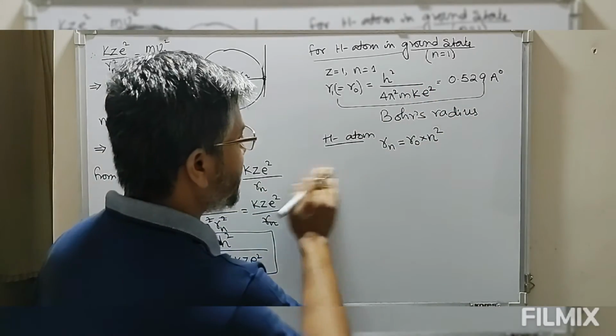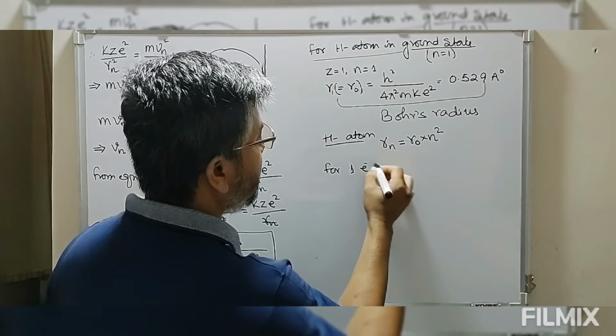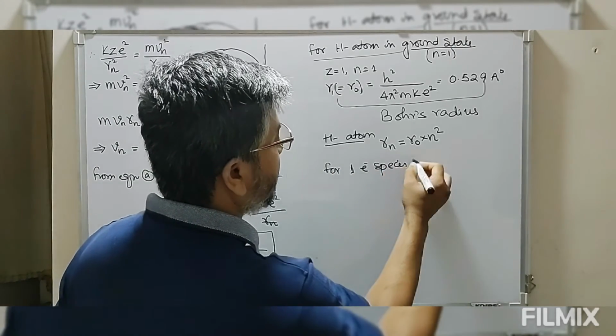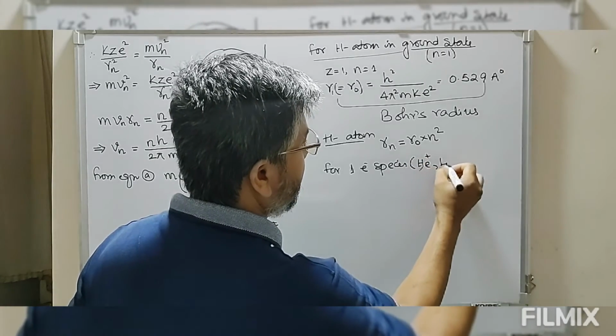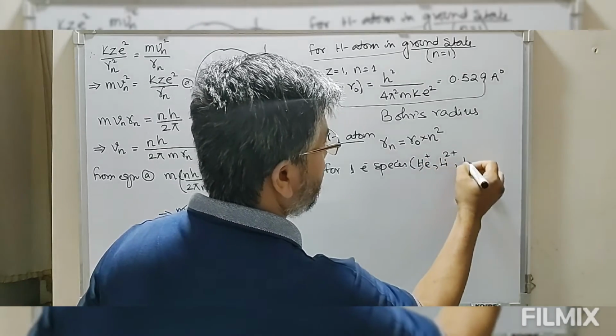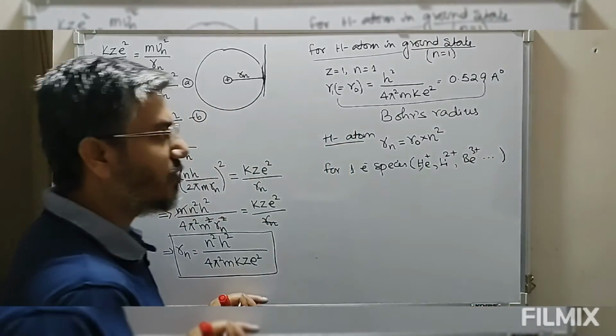For one electron species, that is helium plus, lithium 2 plus, beryllium 3 plus, etc. These are the species containing one electron.